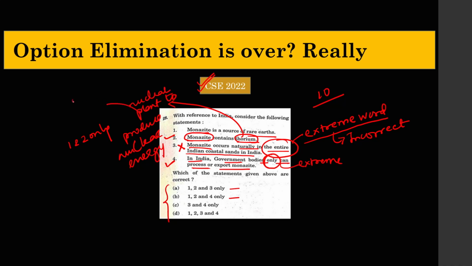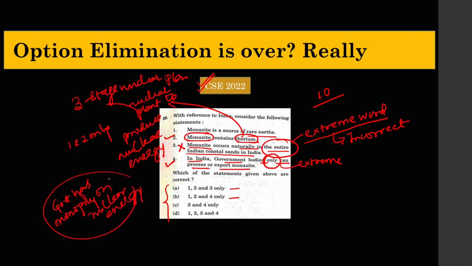Because in our three-stage nuclear plan, the last stage uses thorium, and India is very rich in thorium. And we all know that in India, the government has a monopoly on nuclear energy. All the nuclear plants are controlled by the government.